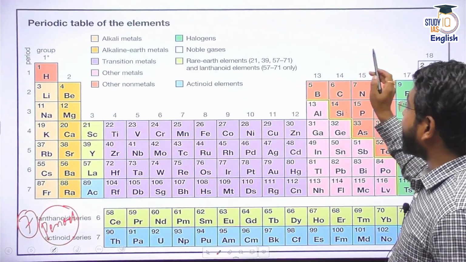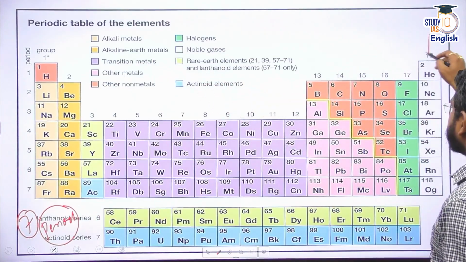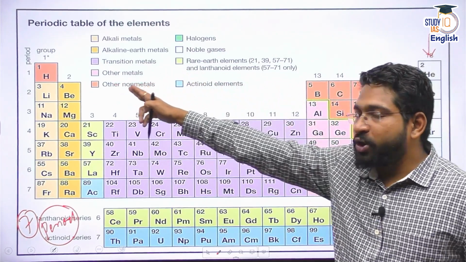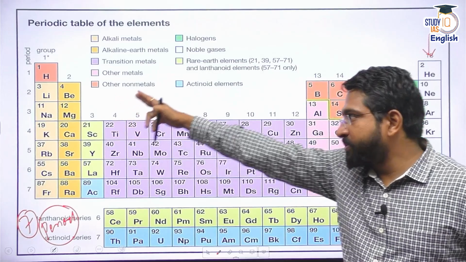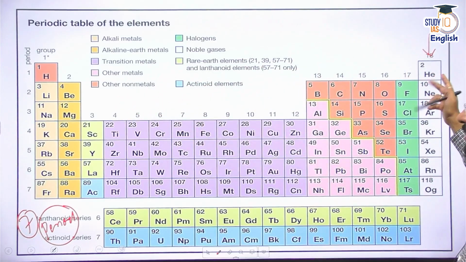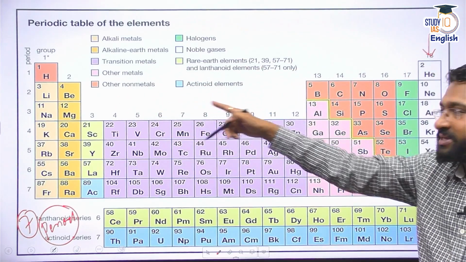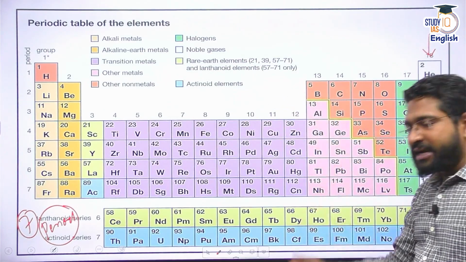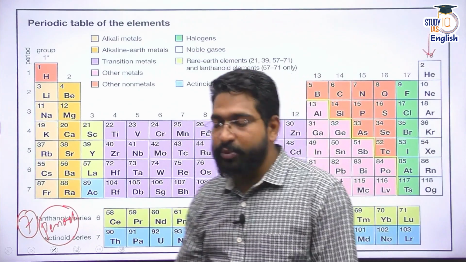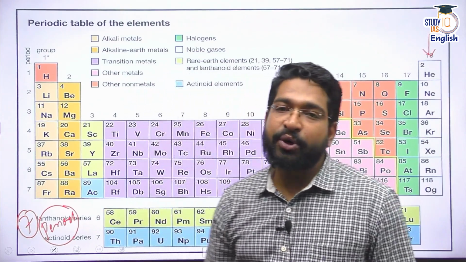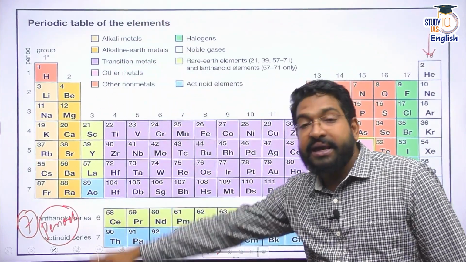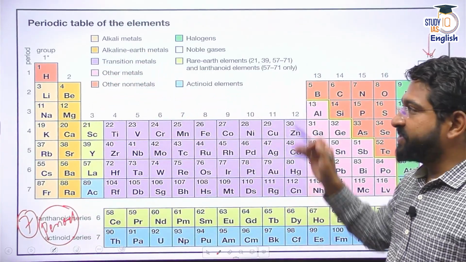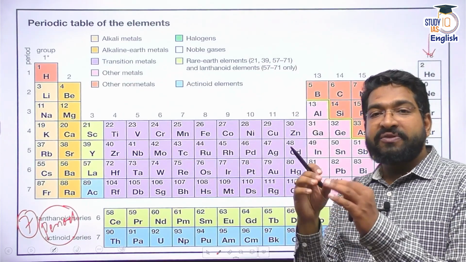And we have 18 groups, 1 to 18, and the periodic table should be read in this direction. From the period, you will see atomic number 1 is hydrogen, atomic number 2 helium. The atomic number is written here, and you will see lithium, beryllium, boron, carbon, nitrogen. So proper classification based on physical and chemical properties has been done in the modern periodic table. There are 7 periods and 18 groups, and on the basis of this, different groups are formed based on their physical and chemical properties.